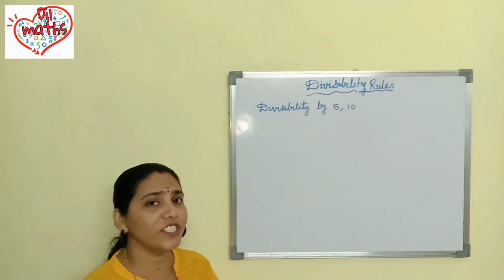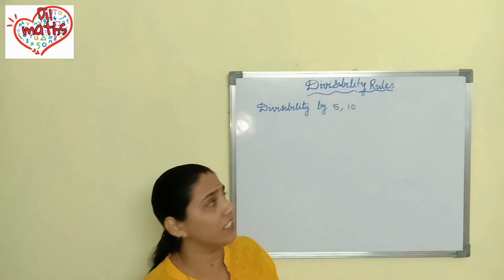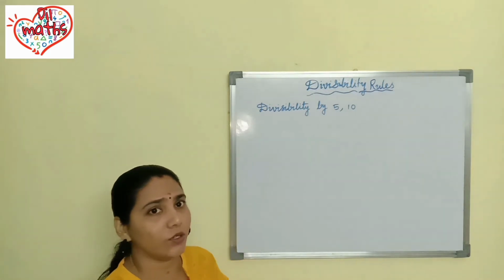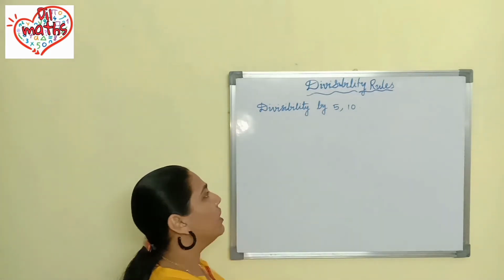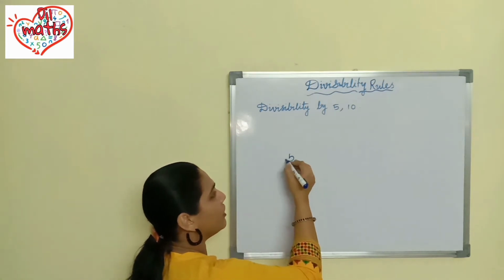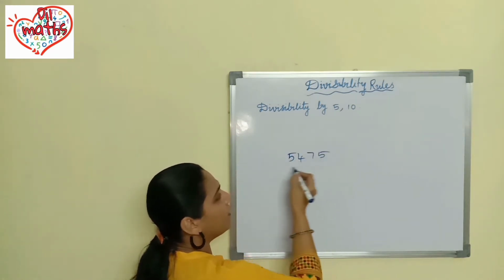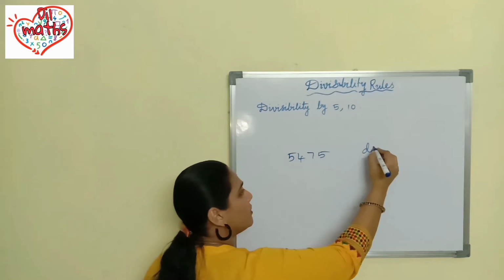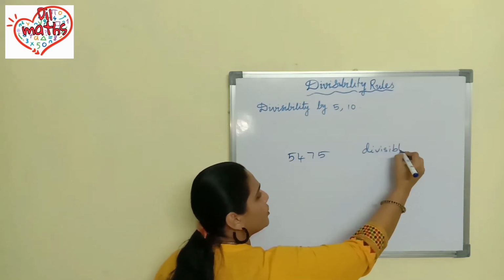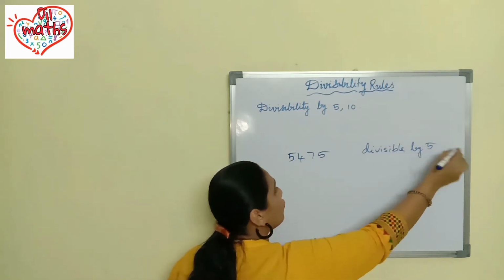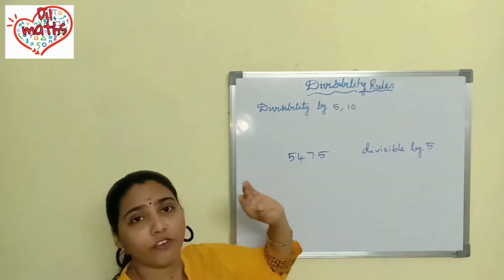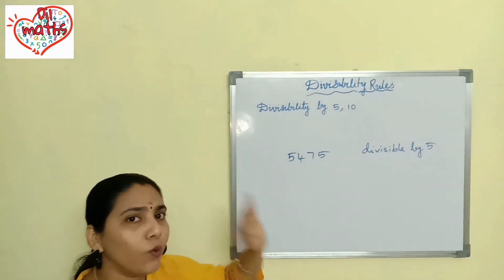So how will we check whether a number is divisible by 5 or 10? We will check the units place only. That means we will check the ones place. If you got a number like 5475, is it divisible by 5? First we will check divisibility by 5. We have to check the ones place.